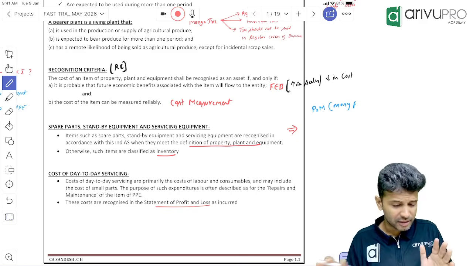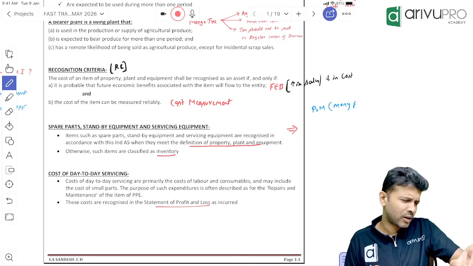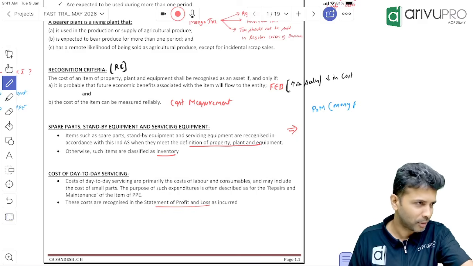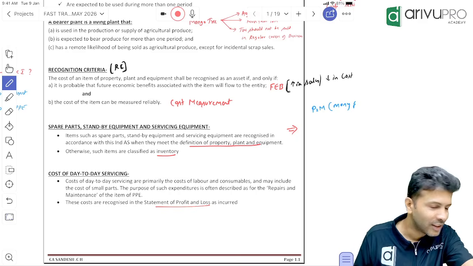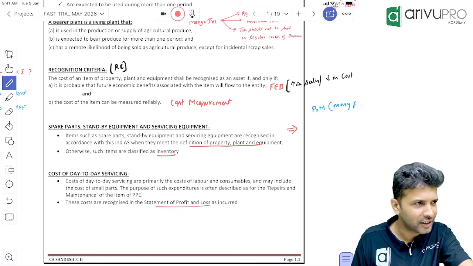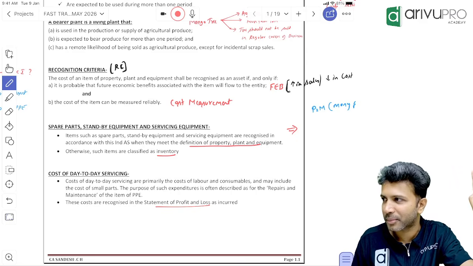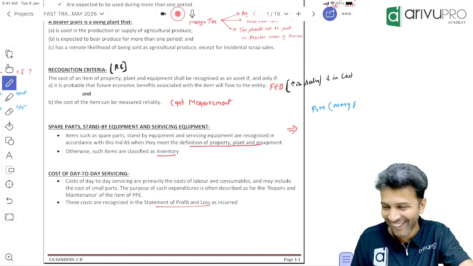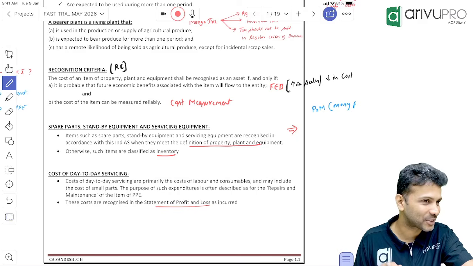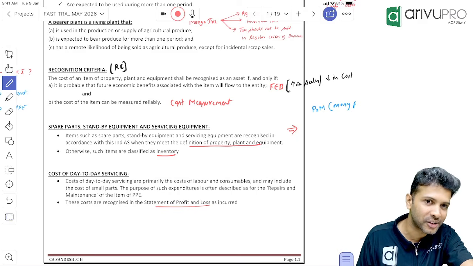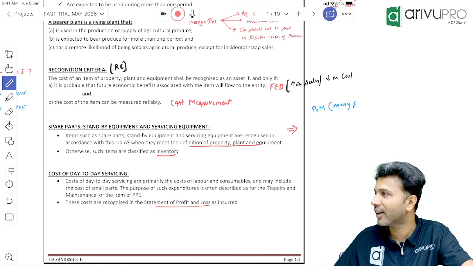Great. Before I proceed, one personal question I will ask you. Are you going for articleship, or are you on a study break? Tell me honestly. Based on that, I can plan a few things. How many of you are doing articleship here? Online?